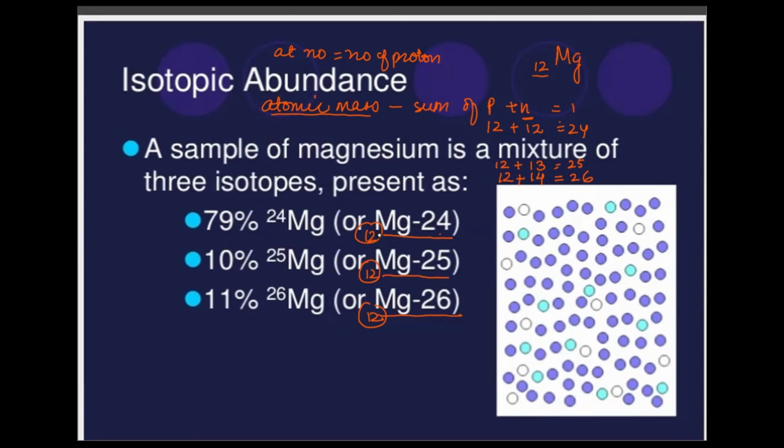So we can clearly see that these different atoms of the magnesium element vary only in the number of neutrons, and they have the same number of protons. That is the reason they are all called atoms of magnesium only. This variation gives us the mass differences of different atoms of magnesium.